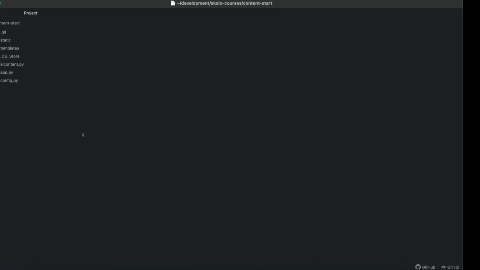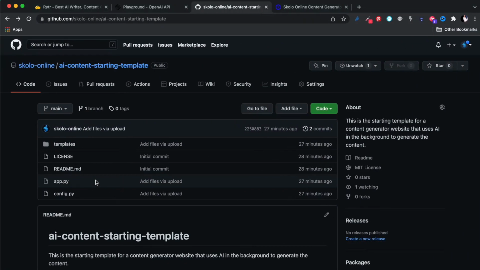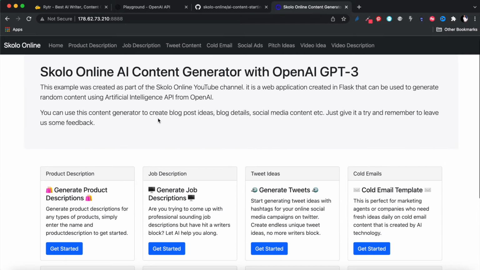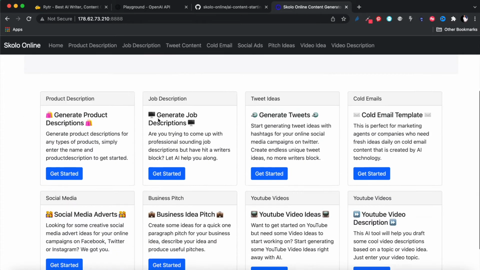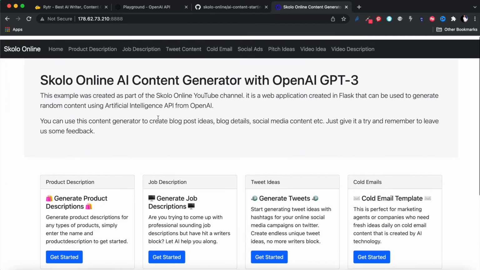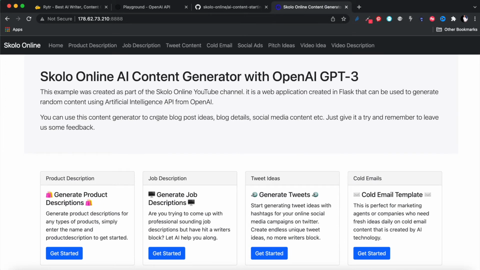If you're not familiar with how all of this works, I've got some basic tutorials on Flask and how Flask works on my channel. You can go through that, because we're going to continue from this point going forward and incorporate the AI into this application, so we don't focus on building a Flask application. But now you should know how to do that. All right, let us get started.